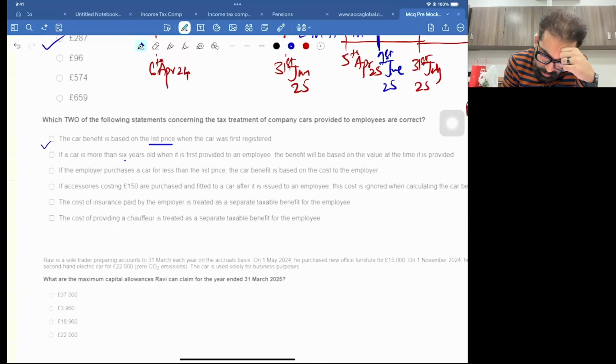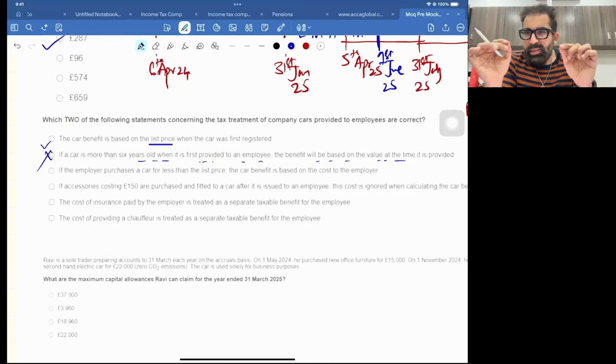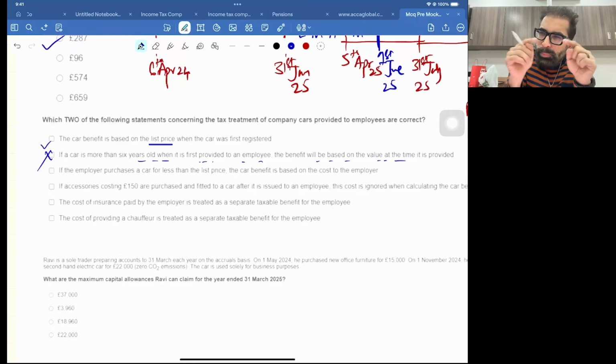Now, if a car is more than 6 years old when it was first provided to an employee, the benefit will be based on the value. No, this point is related to property. Hope you remember the accommodation benefit. Accommodations. You know, this is the practice of your examiner. He tries to mix different topics.